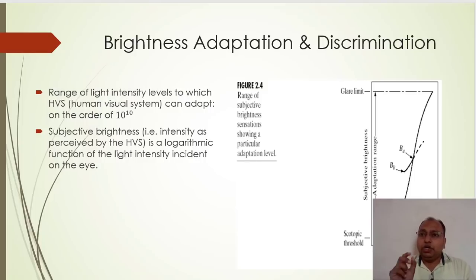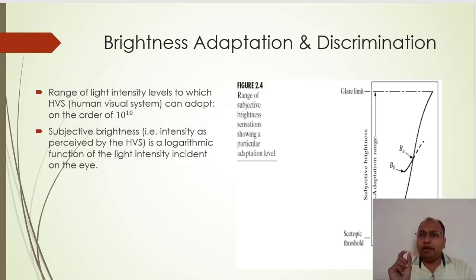So the variations in the intensities that the human visual system can identify are enormous, in the order of 10 raised to 10 power, right? And this intensity is going to vary from a very dark level to a very bright level. We can call this a scotopic range to the glare limit.